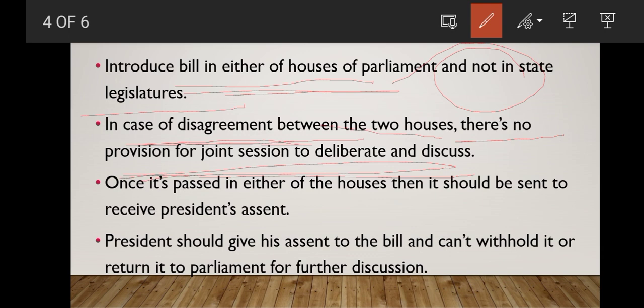Bill should be introduced in either houses of parliament and never in state legislatures. If there is disagreement, joint sitting provision is not available. It should be passed separately in both houses. Once it is passed in both the houses, it should be sent to the president for his assent, and president should give his assent to the bill, and he can't withhold it or return it to the parliament for further discussion. Okay. So that is the procedure. Procedure for constitutional amendment bill in the parliament.